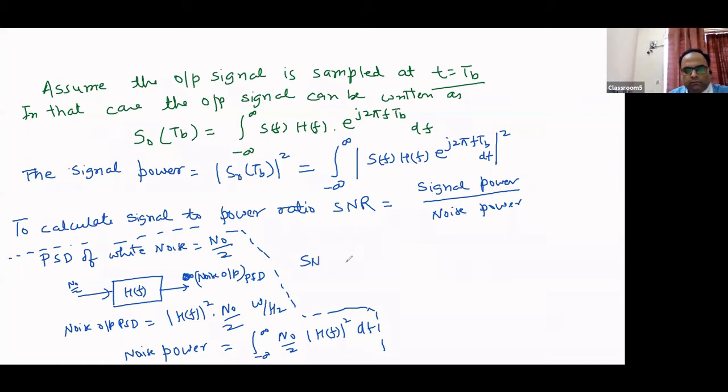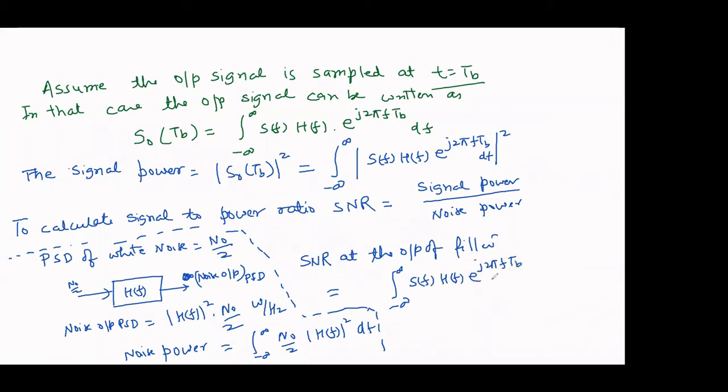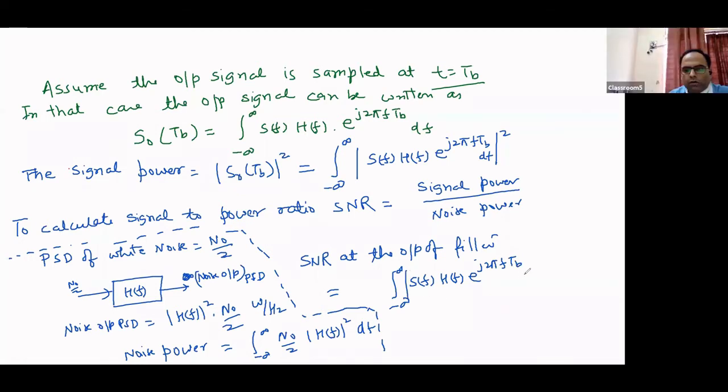So the SNR at the output of the filter can be written as the mod of the integral from minus infinity to infinity of S(f) H(f) e to the power j 2 pi f Tb df, squared, divided by the noise power, which is the integral from minus infinity to infinity of N0/2 mod of H(f) squared df. This is the SNR at the output of the filter.